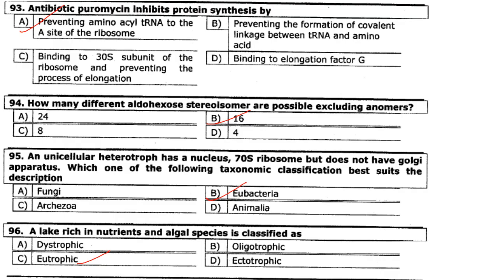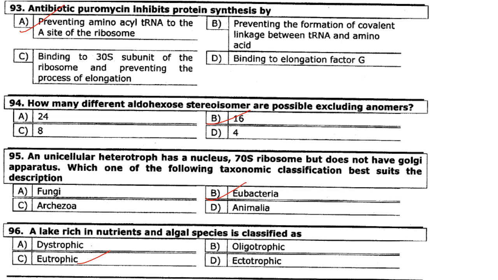Then antibiotic puromycin inhibits protein synthesis by. So part of the puromycin molecule resembles the 3' end of the aminoacylated tRNA such that it enters the A site and transfers to the growing chain, leading to an immature puromycylated chain and its premature release. So preventing acyl tRNA from entering the A site of the ribosome. Option A is correct.